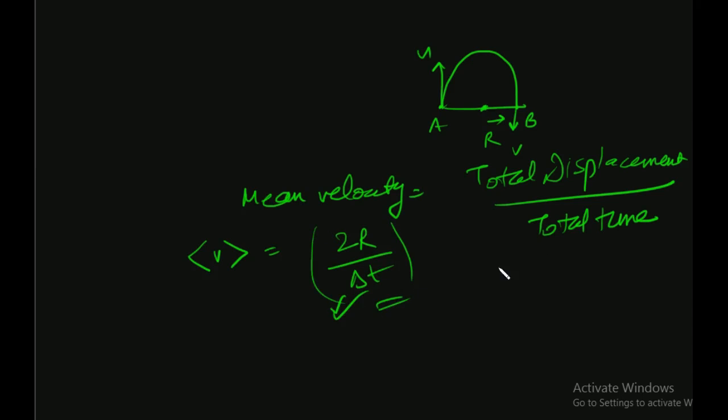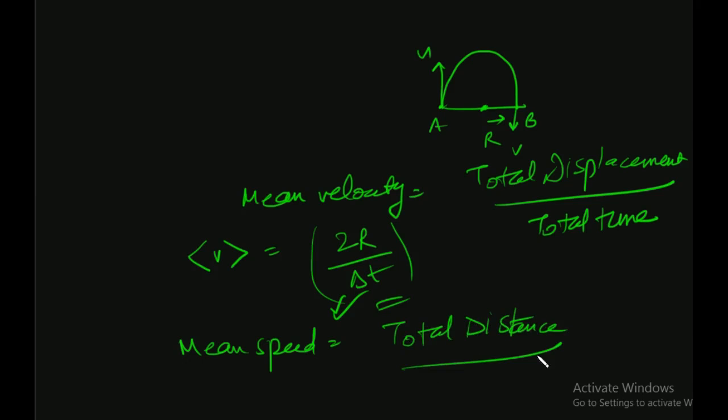Alright, what is the mean speed? Mean speed, tell me. Total distance by total time. Okay. What is the total distance? Pi r. What is the total time? Delta t. So this is the mean speed. This is the mean velocity and this is the mean speed.